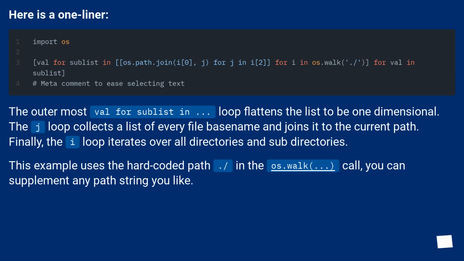The outermost for sublist in ... loop flattens the list to be one-dimensional. The j loop collects a list of every file base name and joins it to the current path. Finally, the i loop iterates over all directories and subdirectories. This example uses the hard-coded path dot. In the os.walk ... call, you can supplement any path string you like.